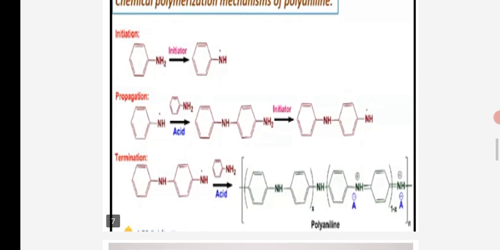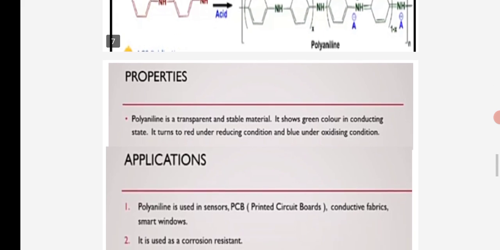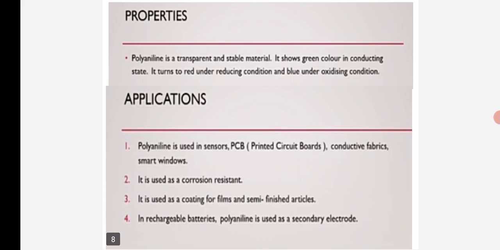Okay. Next, properties of polyaniline. Polyaniline is a transparent and stable material. It shows green color in the conducting state. It turns red under reducing condition and blue under oxidizing condition.